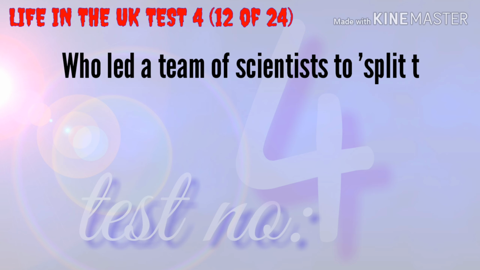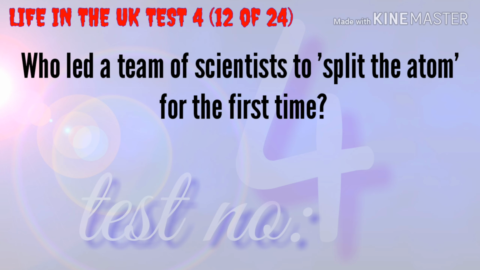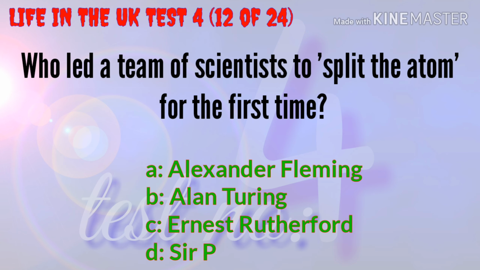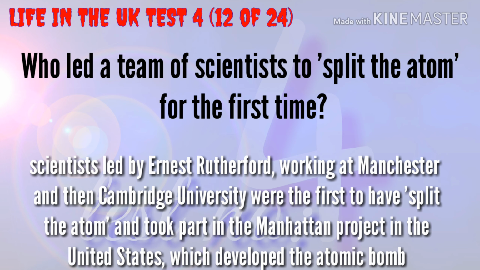Who led a team of scientists to split the atom for the first time? Alexander Fleming, Alan Turing, Ernest Rutherford, or Sir Peter Mansfield. Scientists led by Ernest Rutherford, working at Manchester and then Cambridge University, were the first to split the atom, and took part in the Manhattan Project in the United States, which developed the atomic bomb.